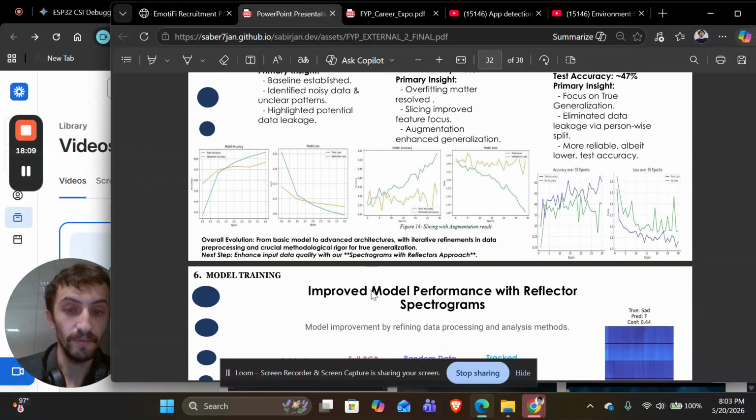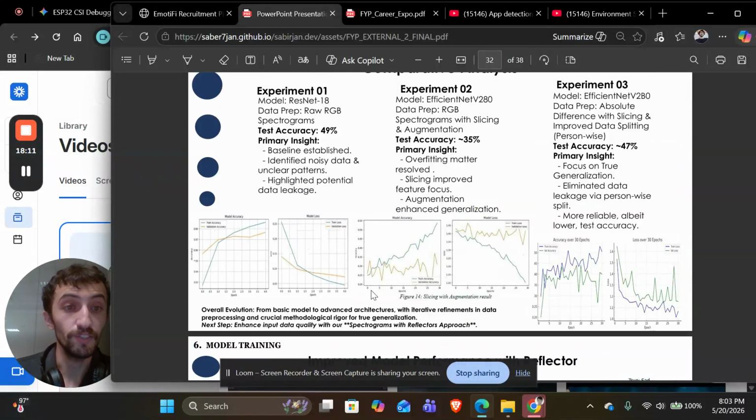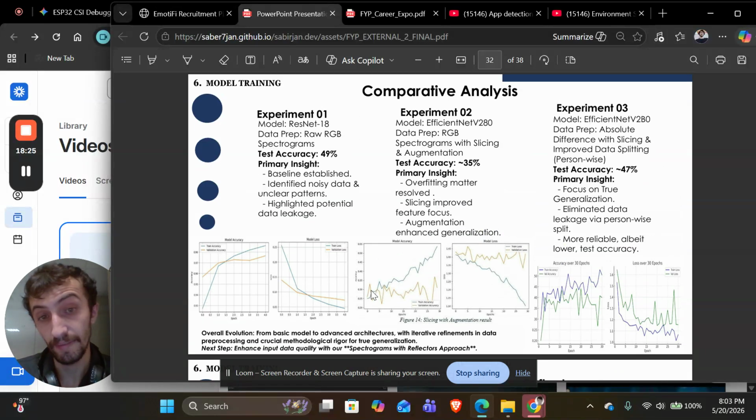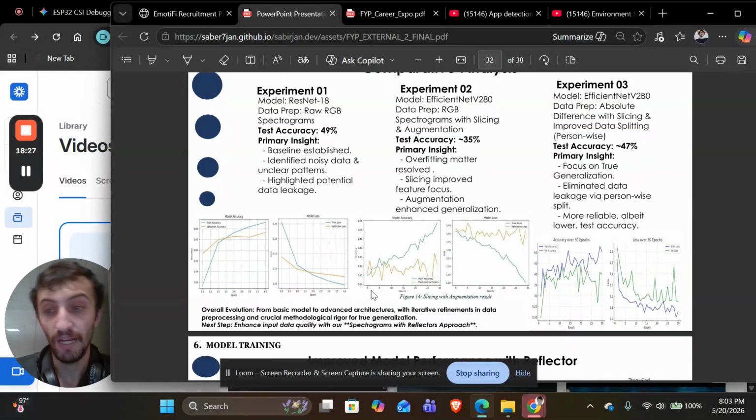Okay. So yeah, with these methods, we achieved 47% test accuracy, which is not a high number, but it is a balanced number, because we focused on true generalization, eliminated data leakage, and made it more reliable. So the overfitting matter is resolved, and I learned a lot about how to apply normalization techniques and regularization techniques in these methods.